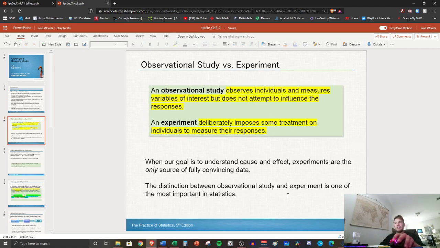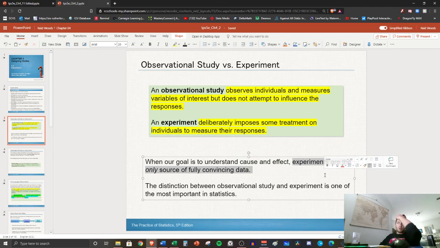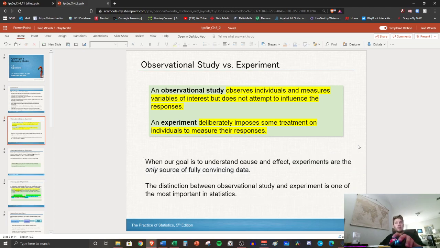Okay, and right here, when we're trying to show cause and effect, experiments are the only source of fully convincing data. Experiments show cause and effect, observational studies don't. But it takes a long time, and that's what we talked about. They were able to prove that smoking causes cancer, but it took forever, okay? But experiments are the way to fully convince yourself. They did end up running experiments on animals, and sometimes that's what happens to find the proof, okay?